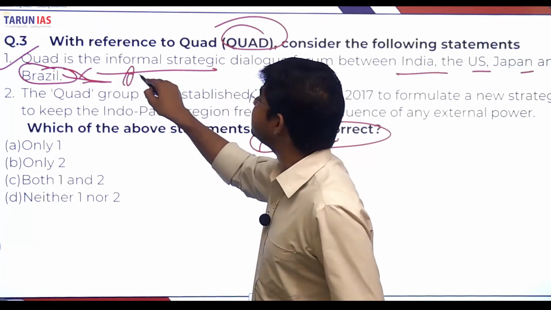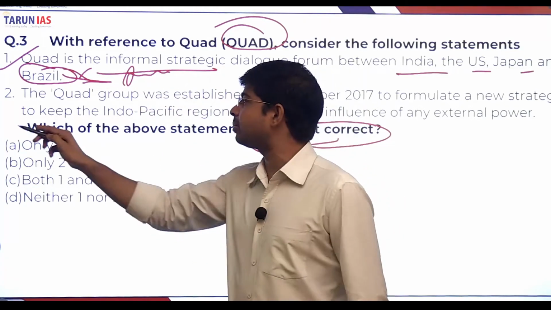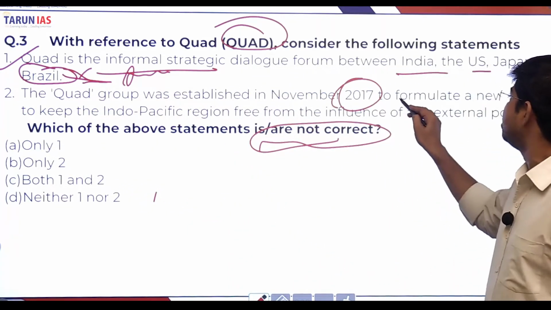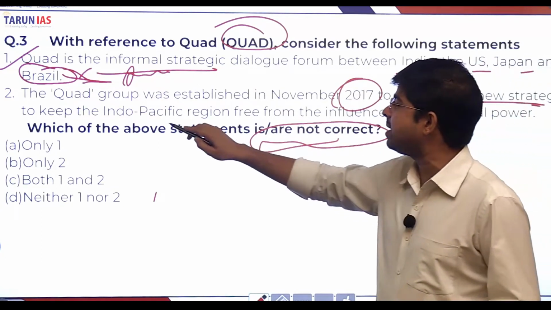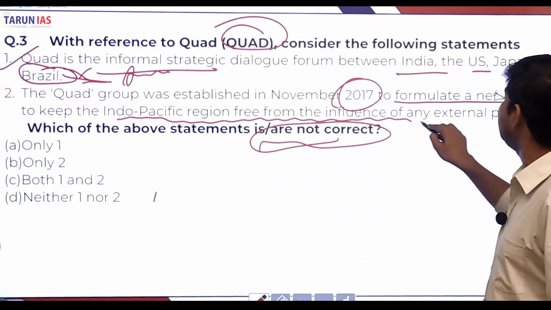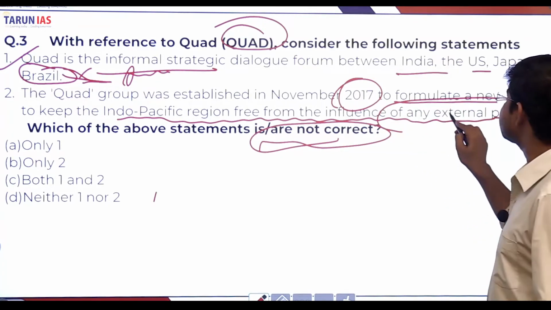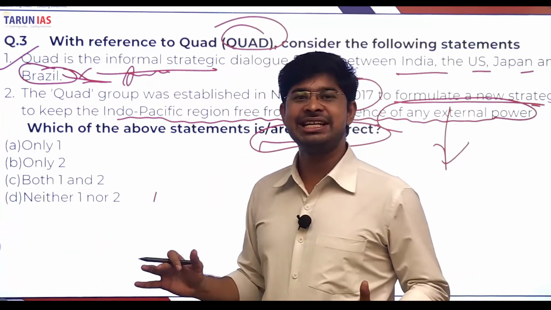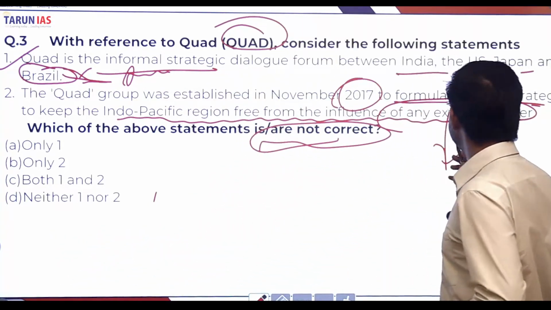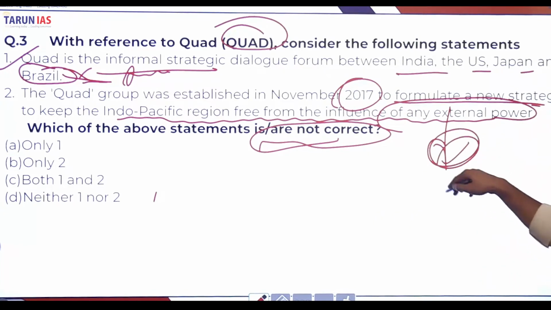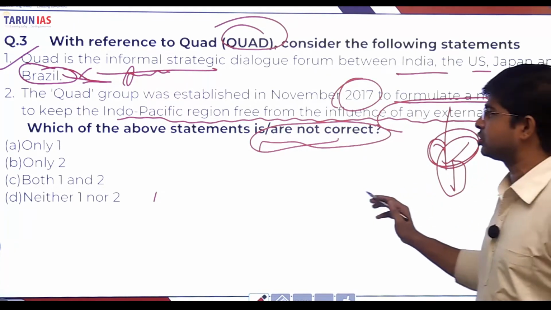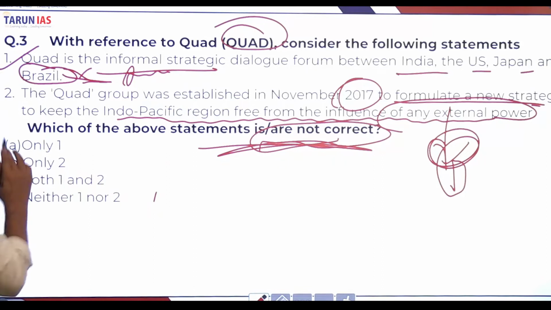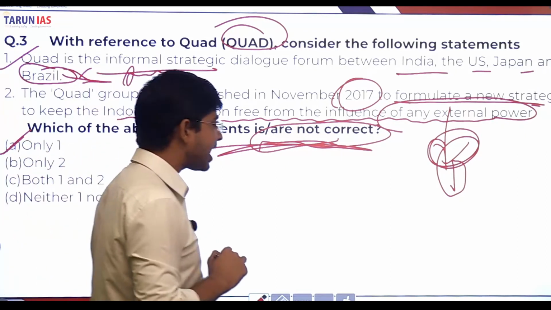Australia is a member of the Quad, right? Australia is a member of Quad. Second statement: the Quad group was established in November 2017 to formulate a new strategy to keep the Indo-Pacific region free from the influence of any external power. Any external power means they want to oppose China's supremacy in the Indian Ocean. So the second statement is right. But since the question asks for the not correct one, the first statement is the answer. A is the right answer here.